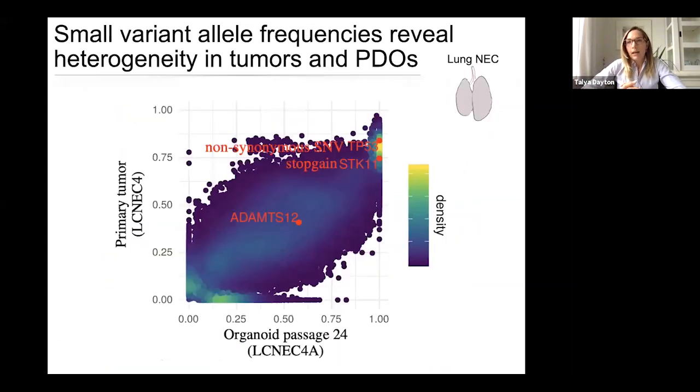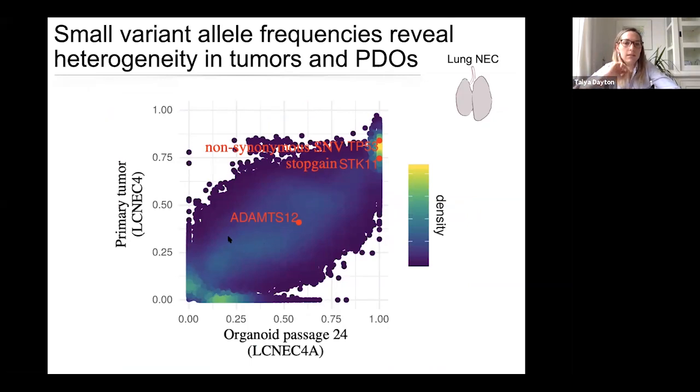I don't have a lot of time to go into all of the data, and we've only just started getting it back, but I wanted to highlight one of the most exciting things that we've been able to do with the analysis of the data that we have. So using whole genome sequencing analysis, we can compare the primary tumor to the PDO that it was derived from, and then using the frequency at which a specific small variant allele is found, we can look at the intratumor heterogeneity of both the tumor and the organoid.